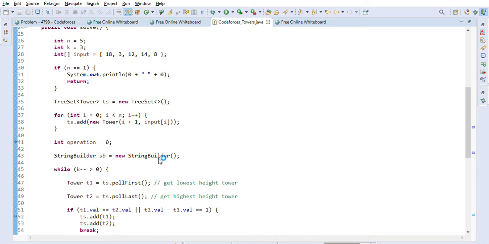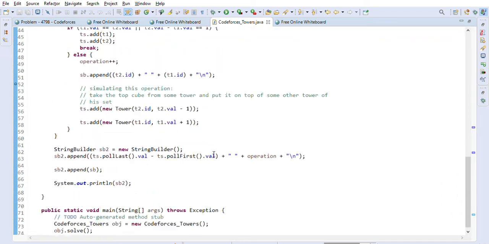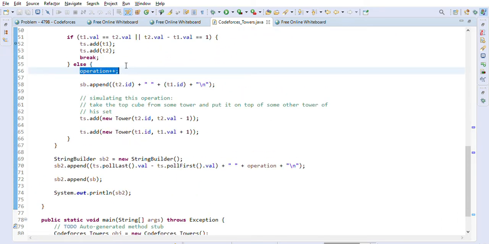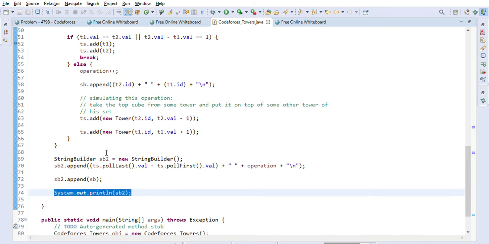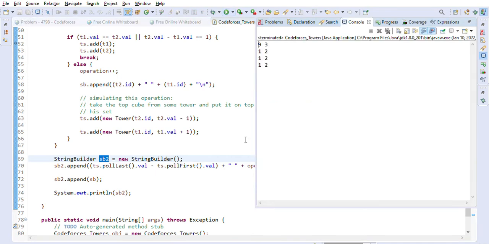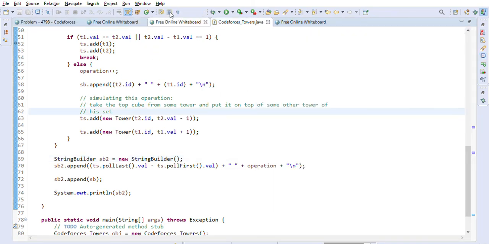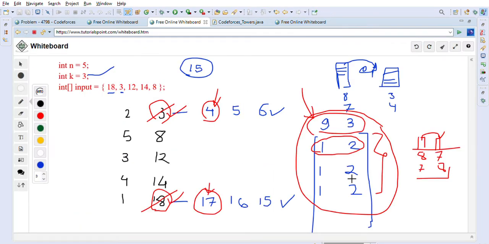So let me show you that. So here we keep incrementing operation whenever we are doing the movement of blocks from highest tower to the lowest tower, and then we will just print SB2, which is the string builder 2 object. So let's go ahead and execute this code snippet and make sure it works. So it is giving us the correct answer, right? 93121212. So this is the example we saw. So 93121212, this is correct.